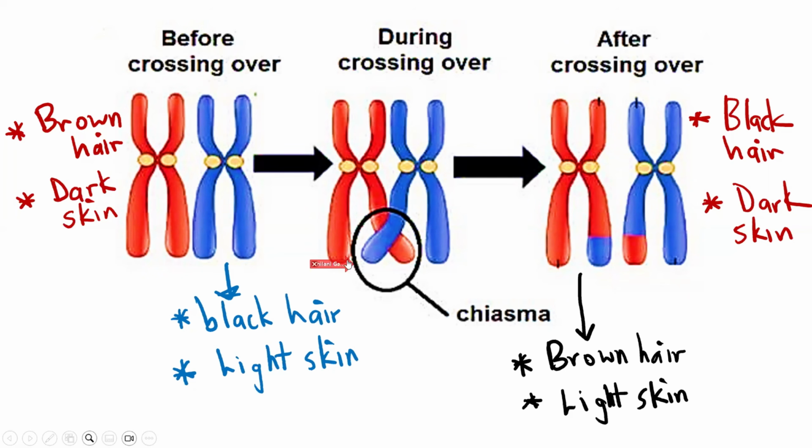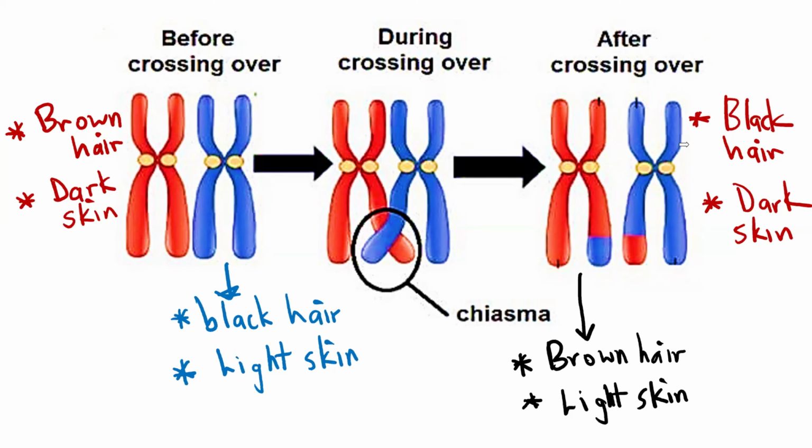All right, and now after crossing over, your mom's chromosome has got brown hair and light skin. So you can see that your mom's chromosome had brown hair and dark skin, but now it has got brown hair and light skin. So where is the light skin coming from, guys? That is now on your mom's chromosome after crossing over. Where is it coming from, this light skin? From the father. From your father, yes. So your father's characteristic has been transferred to your mother's chromosome.